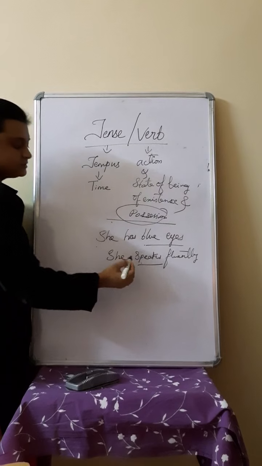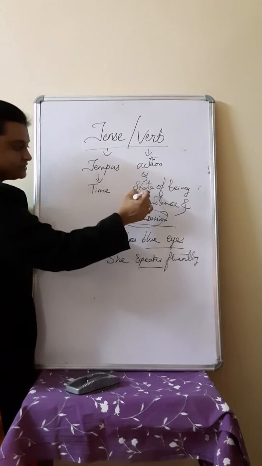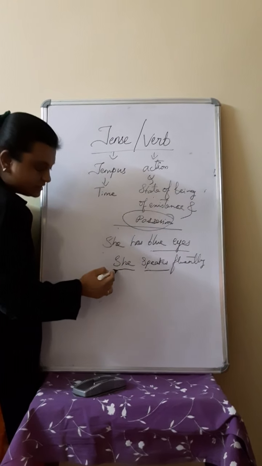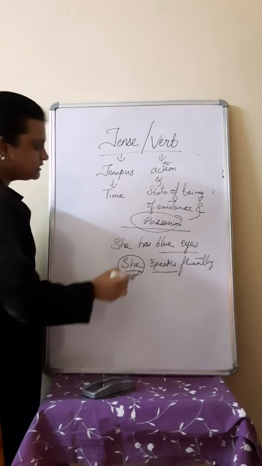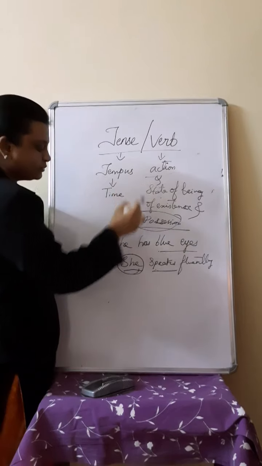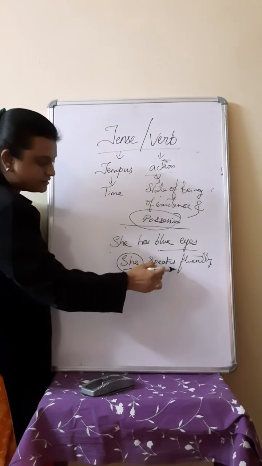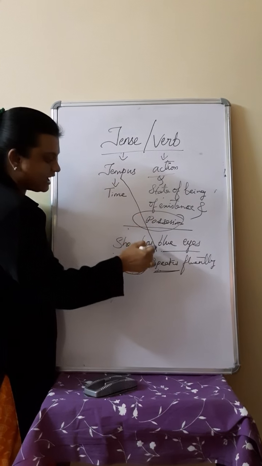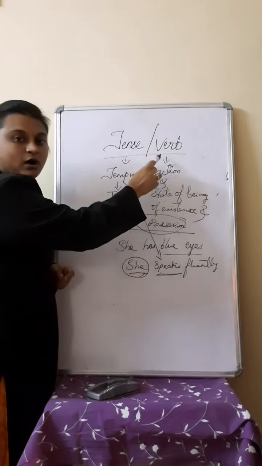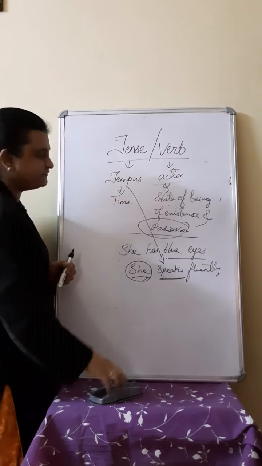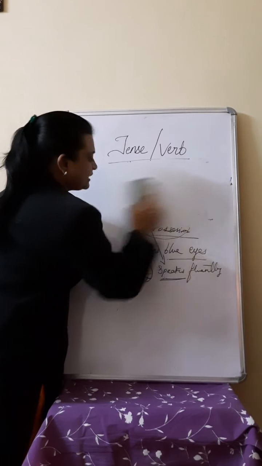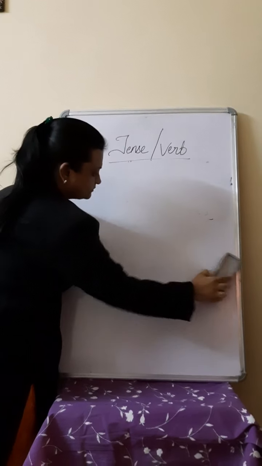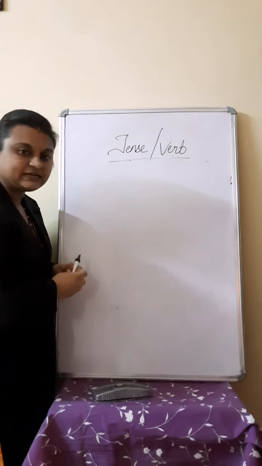The verb tells the action, the state of being, what she is being, and the existence of the third person is known as the action word, which tells the time and action. So tense and verb go hand in hand, and we have to learn these two terms simultaneously according to the tense forms. Now let's learn the three tenses.